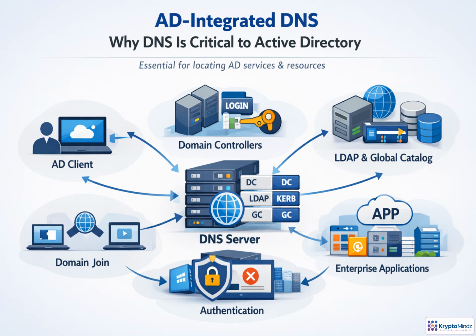Active Directory depends on DNS as its service discovery system. Before a workstation can join a domain, sign in a user, or find directory data, it asks DNS where those services are located. DNS returns records for domain controllers, LDAP, Kerberos, and global catalog servers, and the client connects to the right target. If those records are missing or stale, or if clients use the wrong DNS server, AD can look broken even when domain controllers are healthy. DNS health directly affects identity, access, and application reliability.